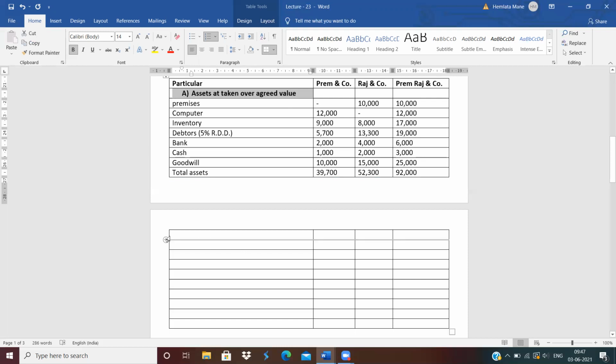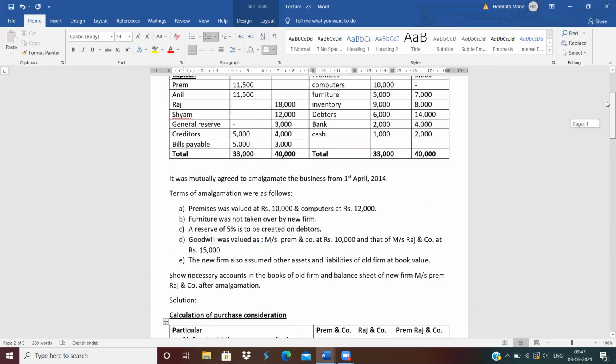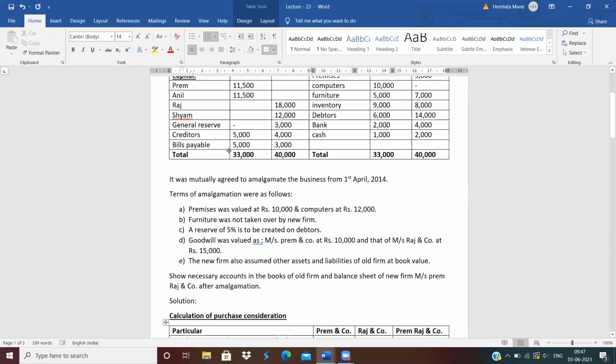Now, B is outsider liabilities, external liabilities. See which external liabilities are given in the question? Only creditors and bills payable, and no revised value of creditors and bills payable is given. So creditors and bills payable, write down as it is.